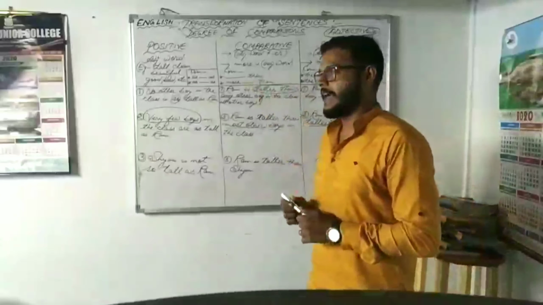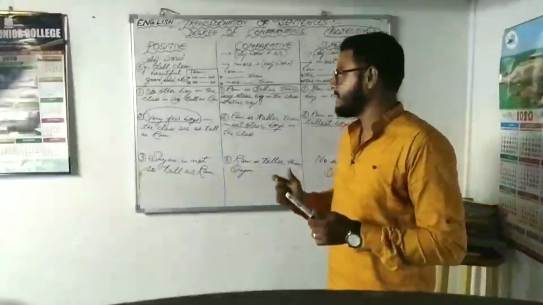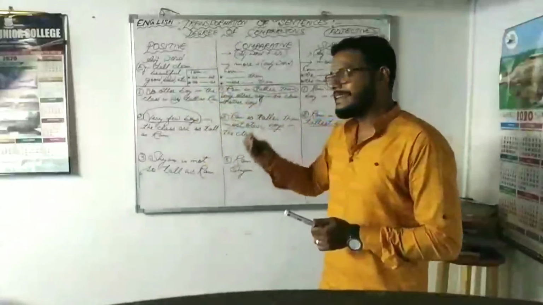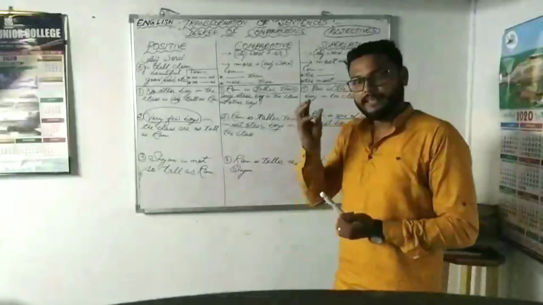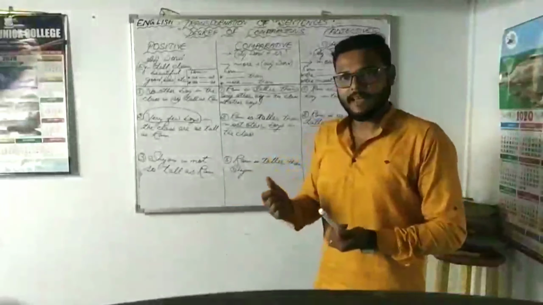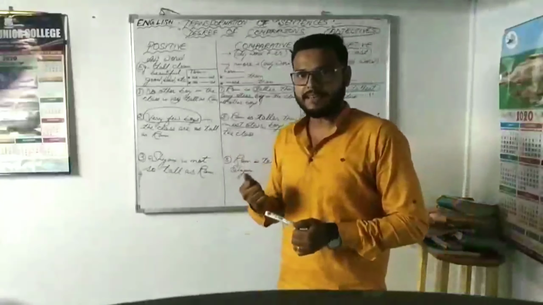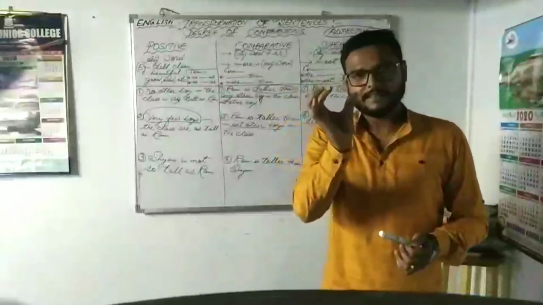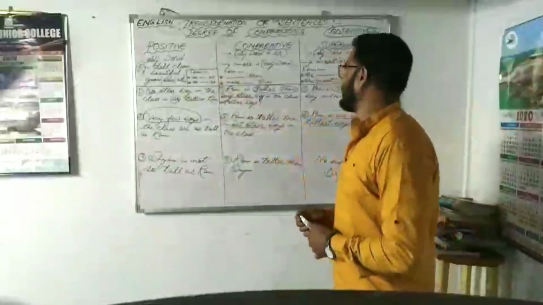Taking examples, I can say the adjective words that we use in a sentence: tall, clean, beautiful, good, bad, etc. These adjective words can be used in sentences as tall as, beautiful as, so good as. In this way, we can use these words in our sentences.